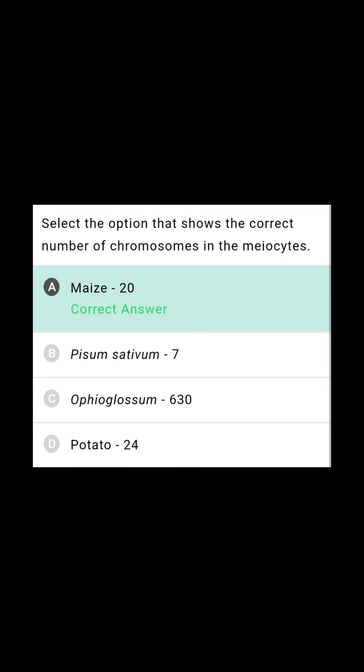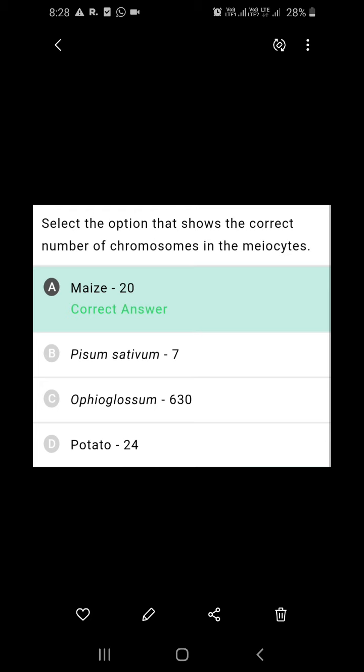Select the option that shows correct number of chromosomes in meiocytes. Meiocyte will be diploid. The diploid number of chromosomes in maize is 20, hence it is the right answer. If you take Pisum sativum, the diploid number of chromosomes is 2n equal to 14. Actually, it is n given, so it is haploid. And Ophioglossum, that will be around 1260, but here half is given, so it is also haploid.